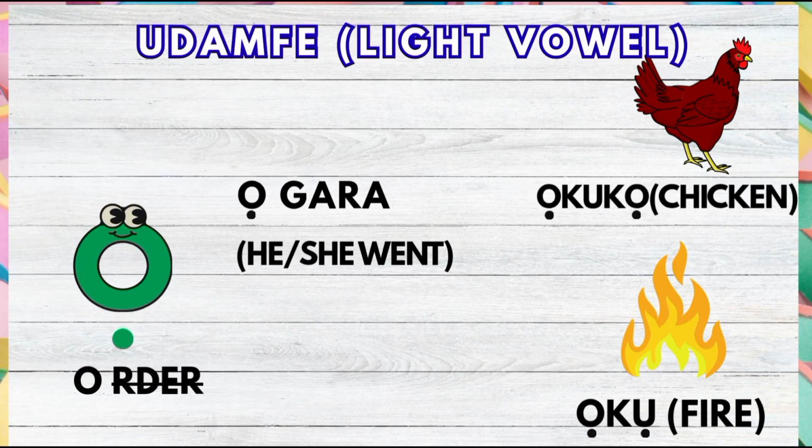Ọ gara. He or she went. Ọ gara ịzụta ọkụkọ. He or she went to buy chicken. Ọ gara ịgụta ọkụ. He or she went to fetch fire.